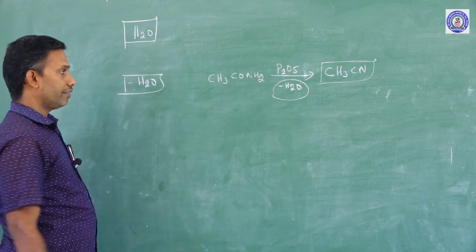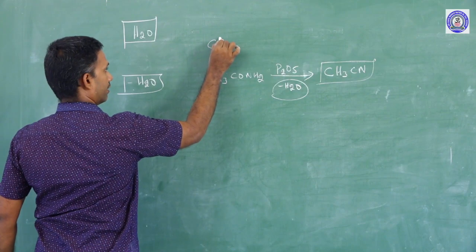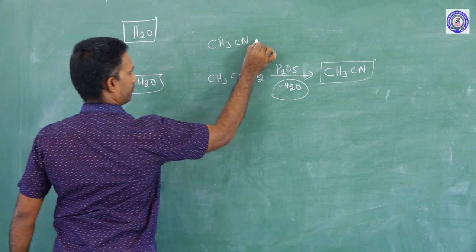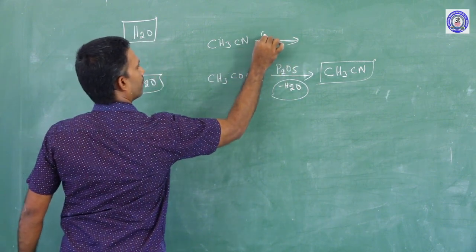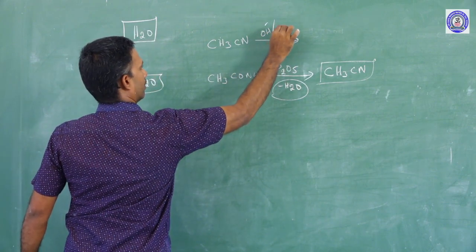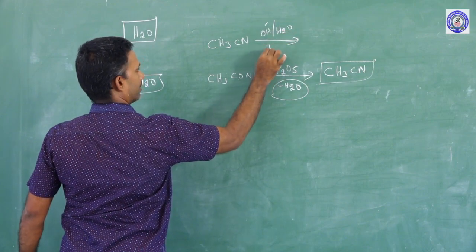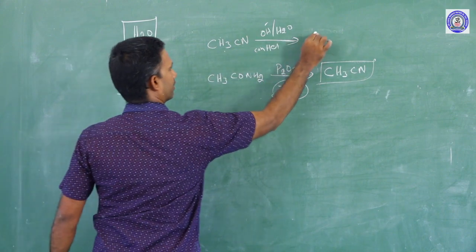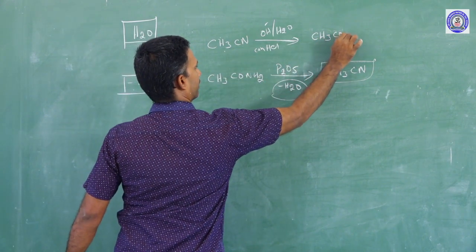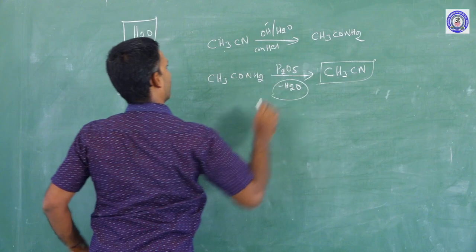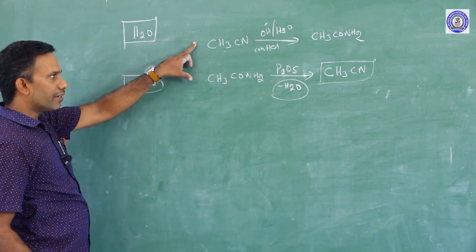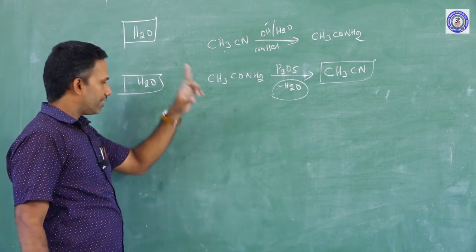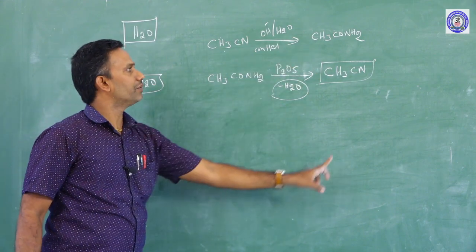Just recall, we have prepared a cyanide. We have prepared an amide from cyanide by partial hydrolysis. Using concentrated HCl, we have prepared amide. When a cyanide undergoes hydrolysis, you are getting amide. Amide undergoing dehydration, you are getting cyanide.